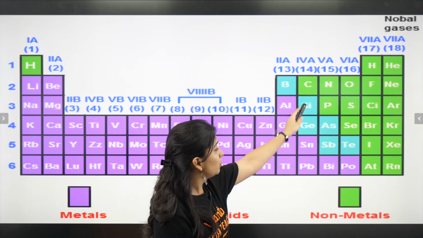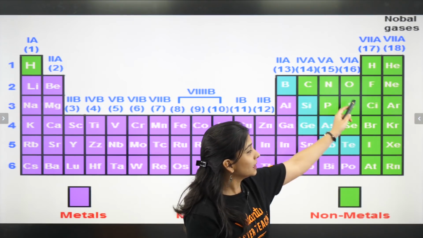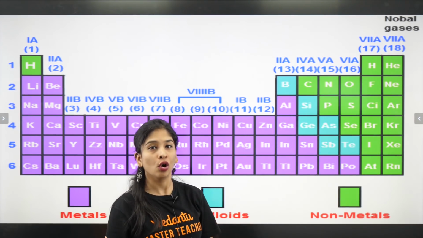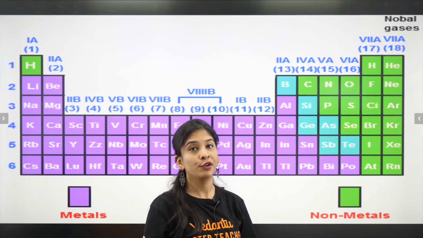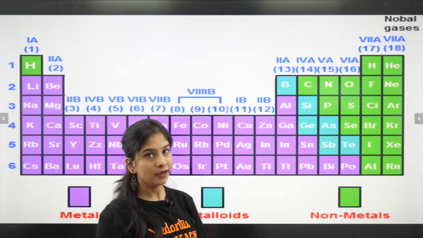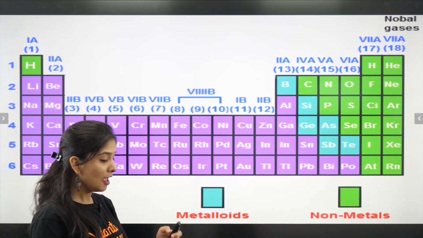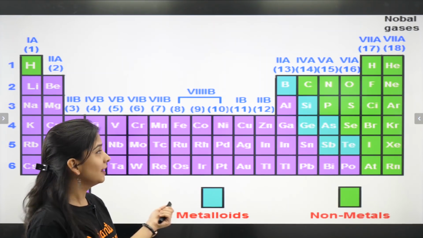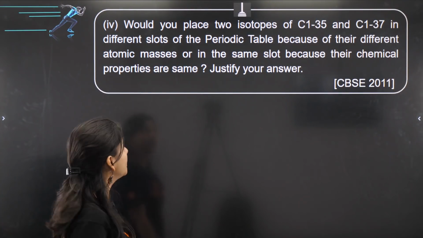The blue color represents that diagonal of metalloids, and the green color represents the non-metals, which are comparatively fewer but so important for our existence, like carbon, oxygen and nitrogen, right? This is something we should know. Is the funda clear or not? Yes, super clear. Okay, let's move to its last part.